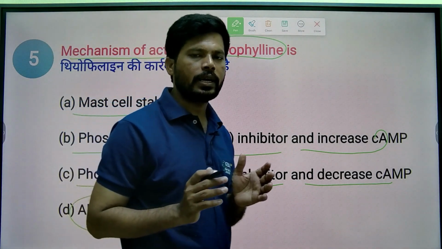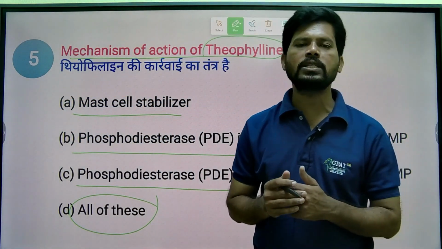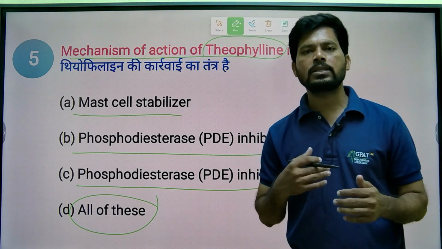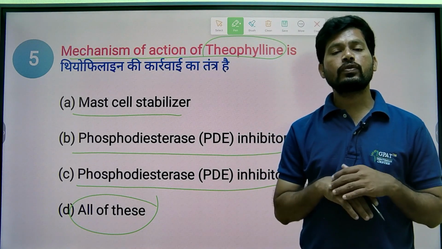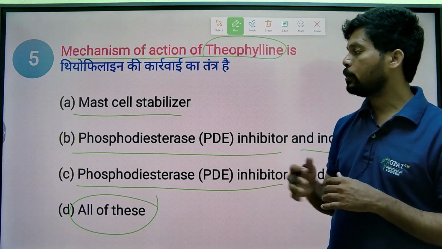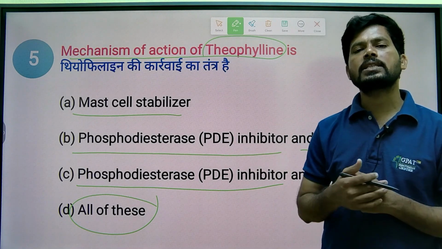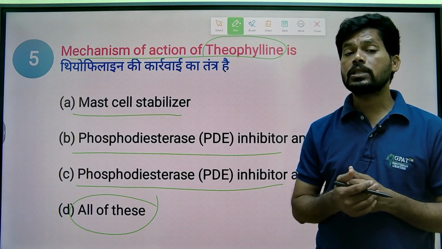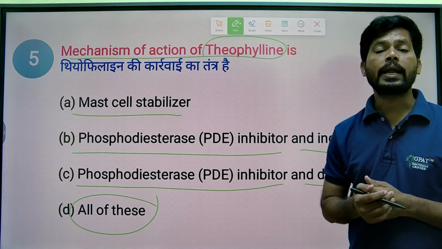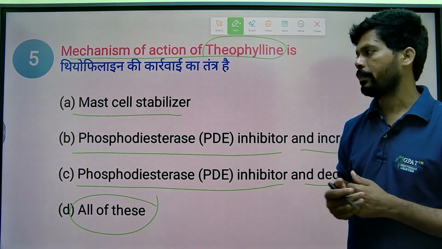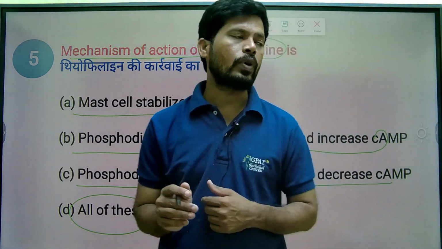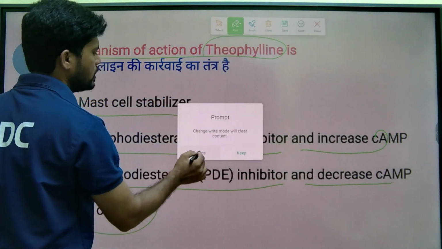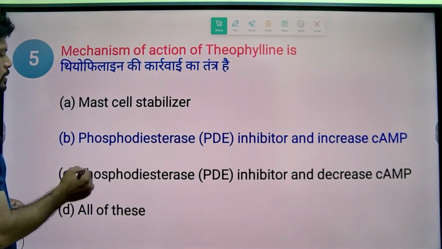Theophylline, caffeine, and theobromine are CNS stimulants, and they also cause dilation of bronchial smooth muscle. On the lungs, they inhibit the phosphodiesterase enzyme and increase the cyclic AMP levels, which causes relaxation of bronchial smooth muscle and helps in the treatment of asthma. So the answer is inhibition of phosphodiesterase enzyme and increase in cyclic AMP levels. Option B is the answer.